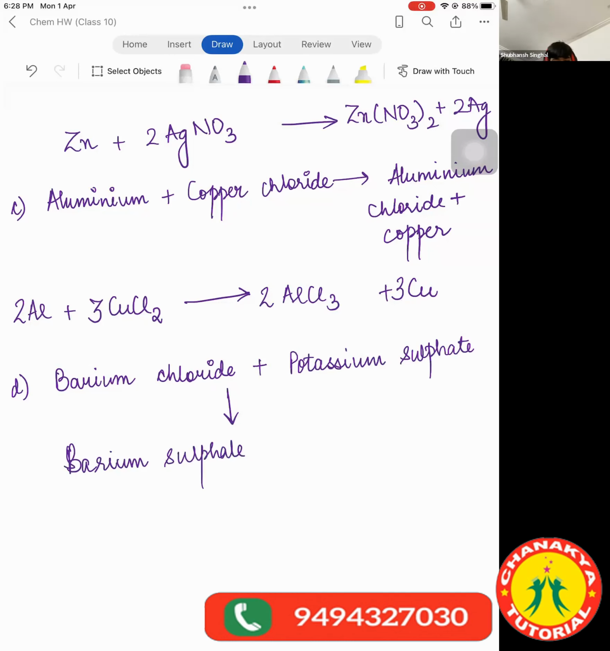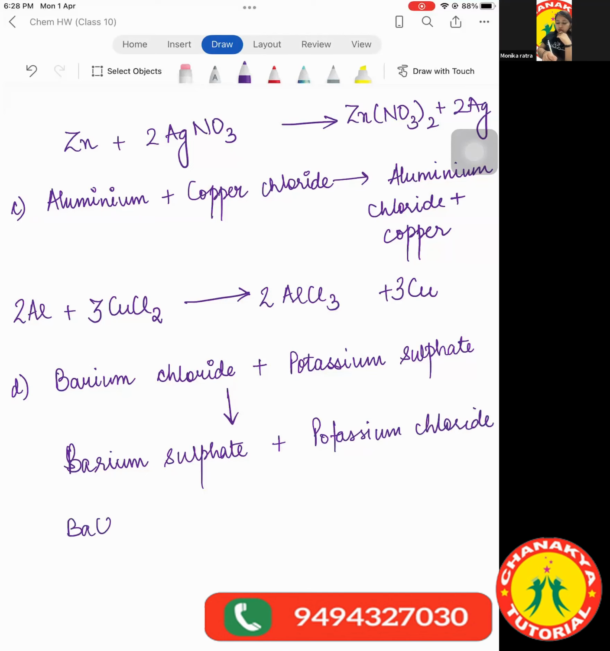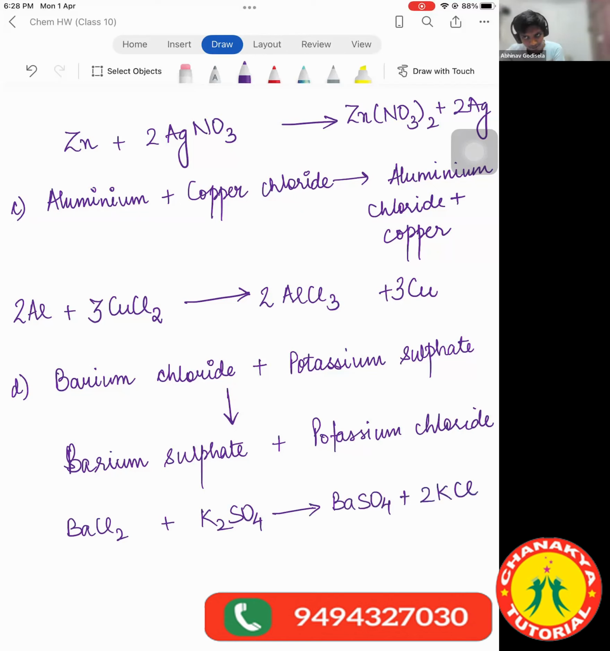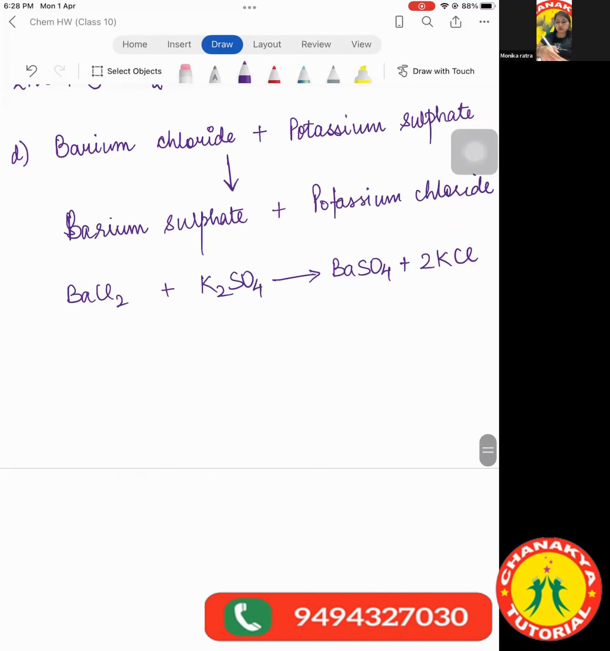Ma'am, it will be BaCl2 plus K2SO4 gives BaSO4 plus 2KCl. BaCl2 plus K2SO4, correct, gives BaSO4, correct, plus 2KCl. That's the correct balanced equation. Ma'am, I was going to say that. You didn't raise your hand. How will I know that you were going to say that? Now try any other question of question 8 then.